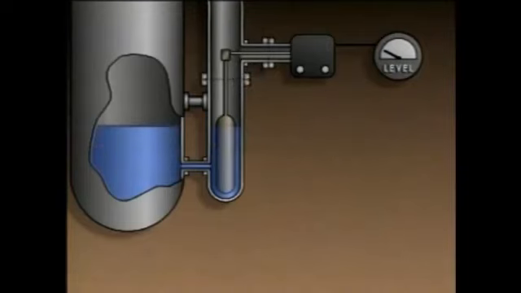The higher the level of the liquid in the tank and the chamber, the more liquid is displaced by the weight, and the greater the buoyant force. The increase in buoyant force causes the weight to rise slightly in the chamber. The linkage transfers the movement of the weight to the transmitter, which in turn transmits a signal representing the level to an indicator or a controller.